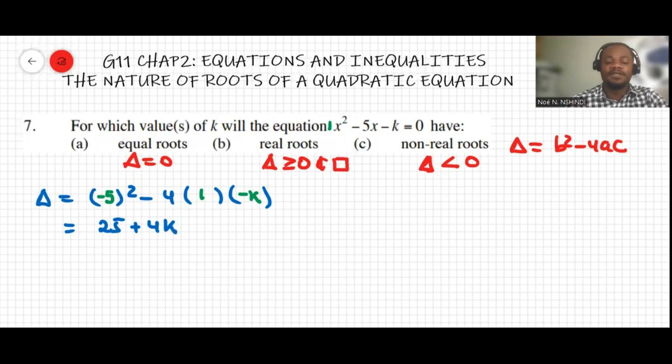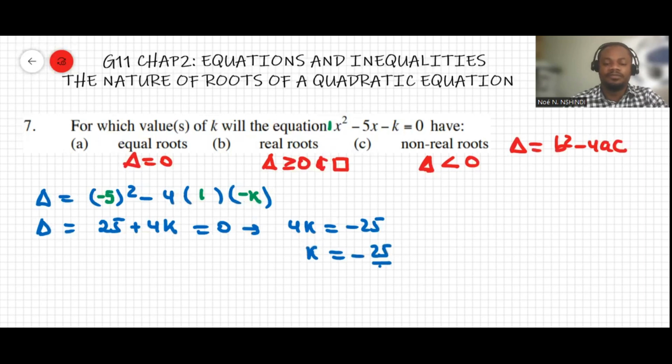Now, if this delta is equal to 0, this means that 4k will be equal to negative 25, and k has to be equal to negative 25 over 4. That's for equal roots, delta equals 0.